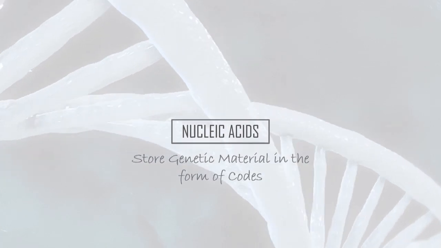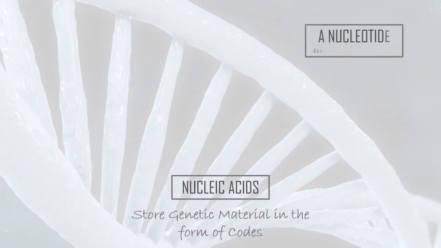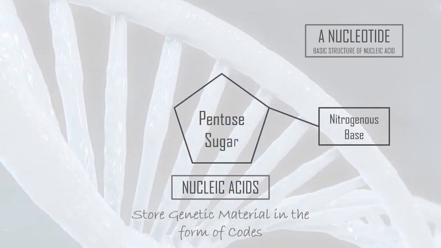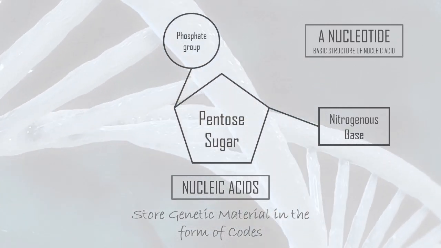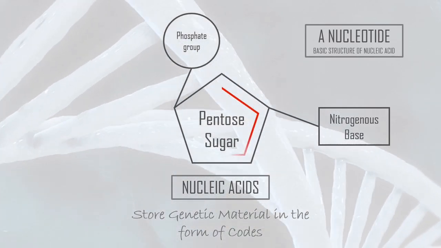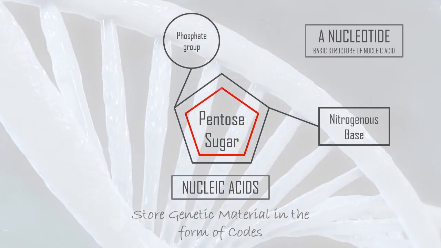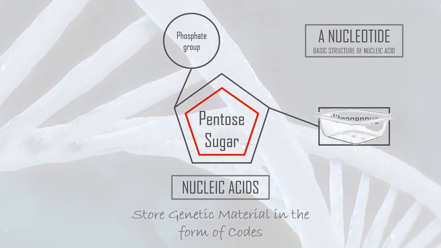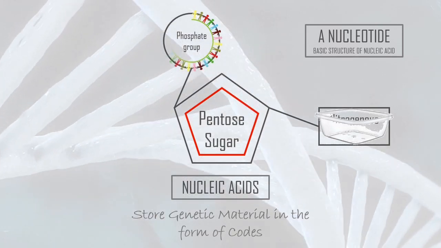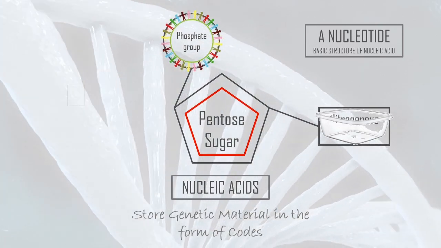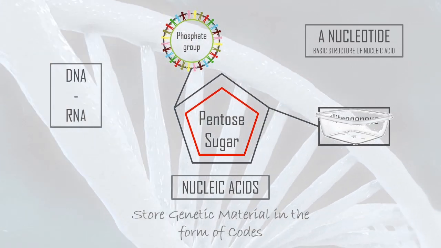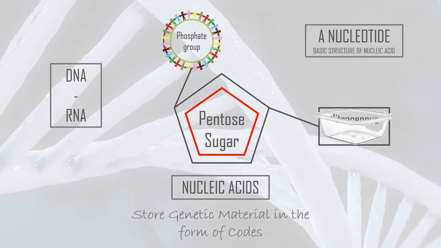Last but not least, we have nucleic acids, which are complex macromolecules that store genetic information in the form of codes. Each nucleotide, a basic structure of nucleic acid, has a nitrogenous base, a pentose sugar, and a phosphate group. An easy way to remember this is that the pentose sugar has a pentagon shape, the nitrogenous base has the shape of a basin, and the phosphate group has the shape of a circle, like a group of people sitting in a circle. Easy, kan?